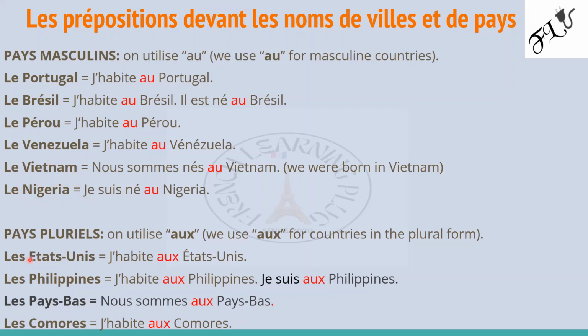Okay, so les pays pluriels, on utilise aux. I already showed you a list of them. I made a list. So, les États-Unis, j'habite aux États-Unis. Les Philippines, je suis aux Philippines. Les Pays-Bas, nous sommes aux Pays-Bas. Et les Comores, j'habite aux Comores. Okay, so that's it. I think you can see it's quite easy.